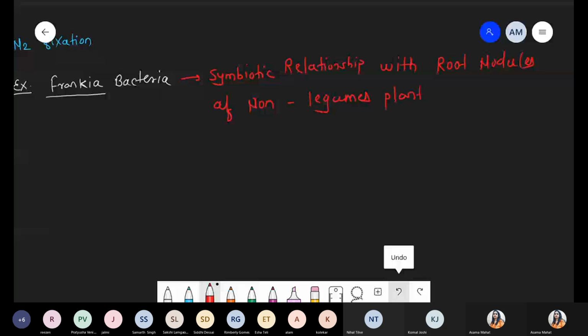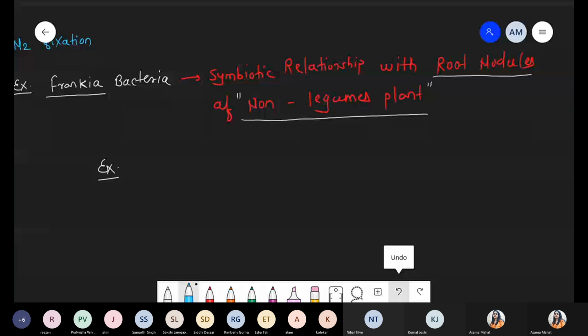Rhizobium we will discuss again in nitrogen fixation, as in mineral nutrition. Rhizobium is a bacterium also showing a symbiotic association, but it infects leguminous plants. Everything else is the same: the area is the root nodule, but Rhizobium mostly infects leguminous plants, while Frankia specifically infects non-leguminous plants. Under this condition, we take some examples of non-leguminous plants.